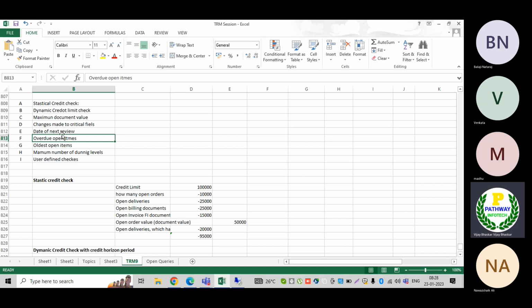For overdue open items, we can also specify how long the system should check the open items. If open items have been open since 90 days, I want to check only those line items when the system performs the credit check. Or I can check open items of 180 days also. Whichever is suitable for the client requirement we can select; there is an option to specify the days. Then the oldest open items: how long the customer's open items have been pending.